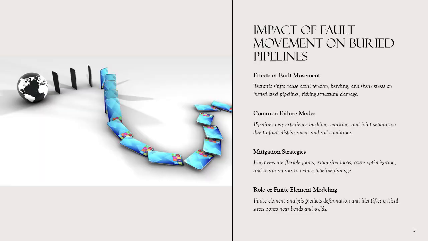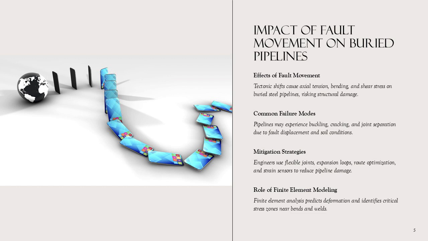Impact of fault movement on buried pipelines. Fault movement occurs when tectonic plates shift along fault lines, causing displacement of soil and rock layers. For buried steel pipes, this results in axial tension, bending, and shear forces that can exceed material limits. The magnitude of damage depends on fault displacement, pipe diameter, burial depth, and soil properties.